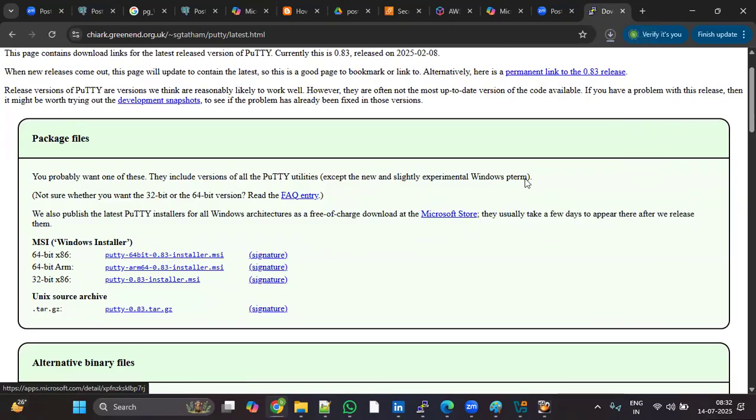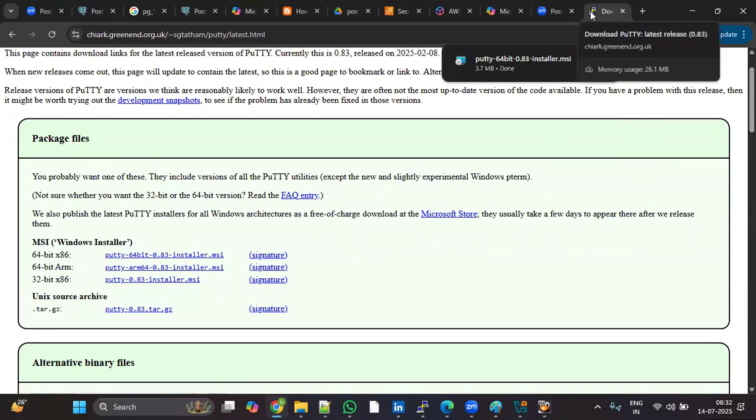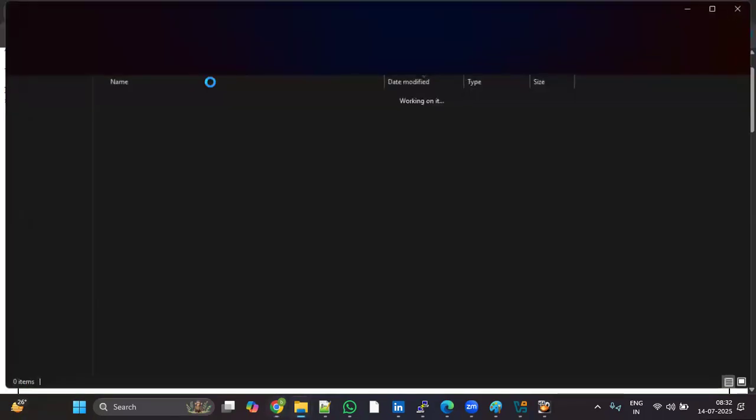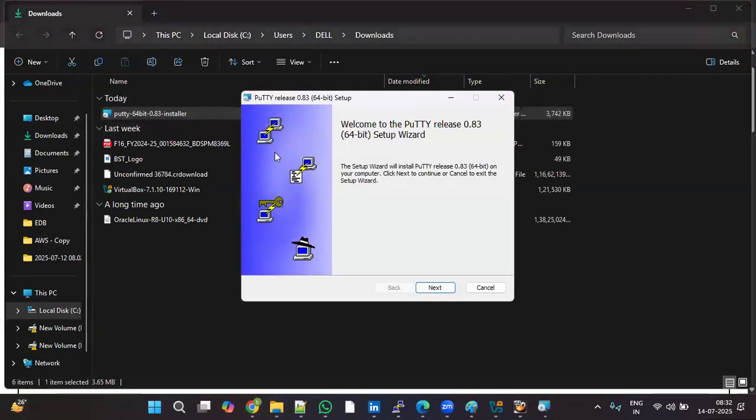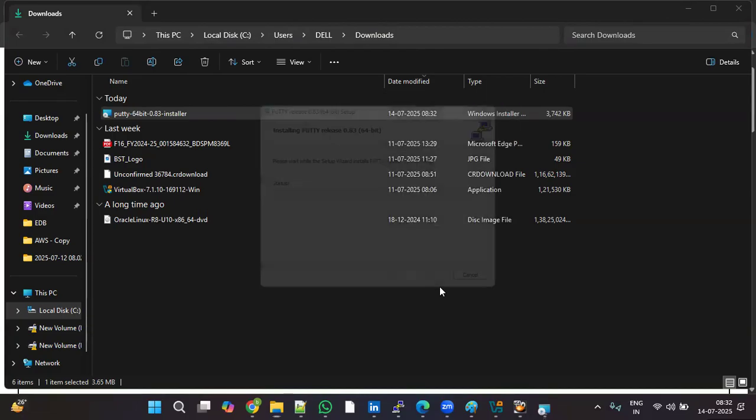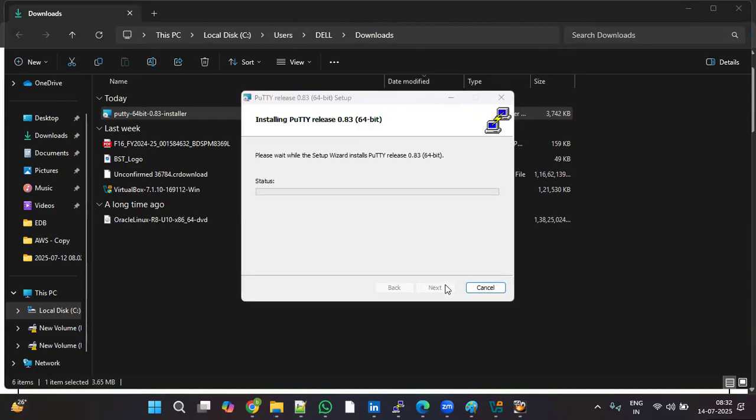It started to download Putty. You can see this is the Putty symbol. Let me go to here. Just double click on this Putty. Welcome to the Putty release 0.83 64-bit setup wizard. Click on next, finish. That's it. Install. It asks, do you want to allow this app to make changes to this device?